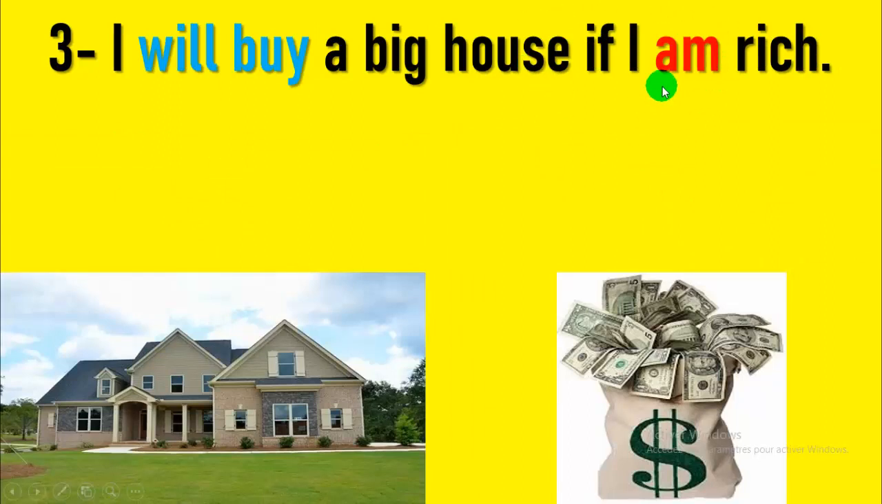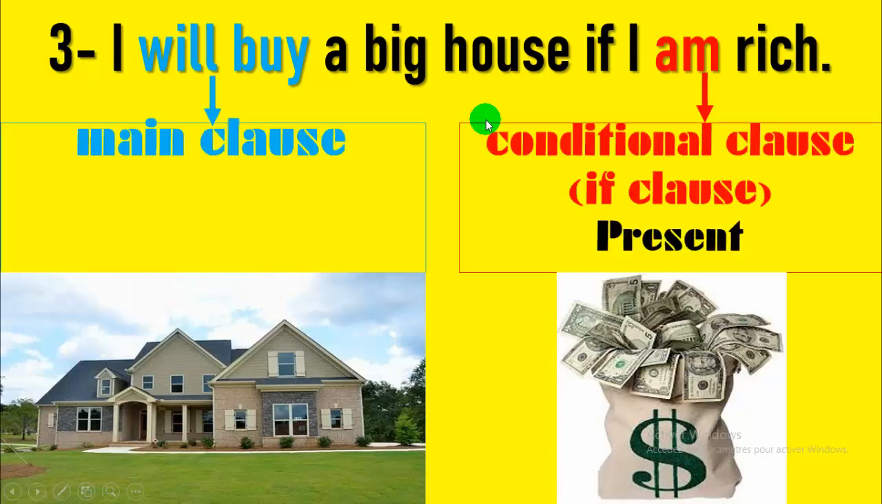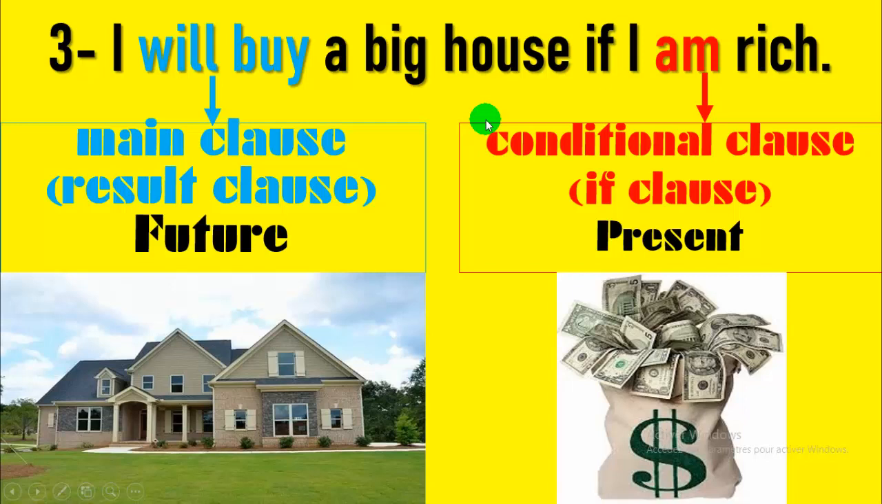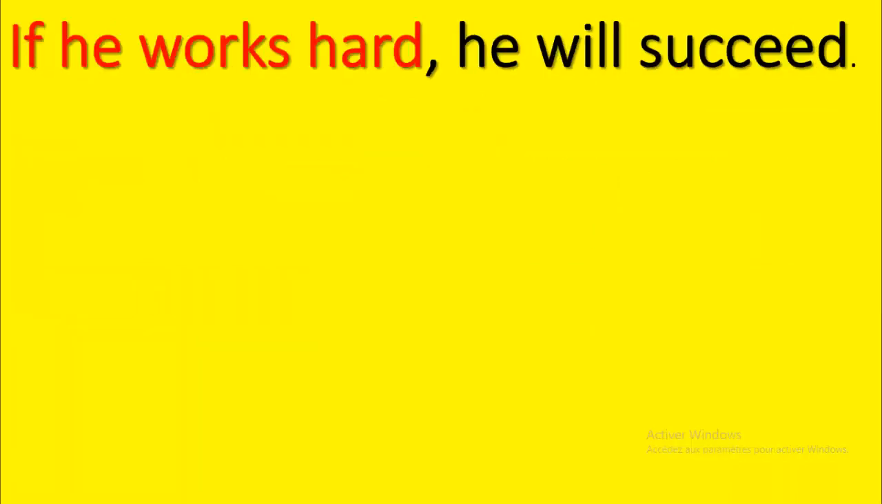I will buy a big house if I am rich. So here, the conditional clause can be at the beginning or at the end of the sentence. La phrase, quand elle commence par la proposition subordonnée, il y a virgule. Mais si la phrase commence par la principale, il n'y a pas de virgule. Et vous le voyez, le verbe de la principale reste au futur et le verbe de la subordonnée reste au présent. I will buy, I am. So, conditional clause and the main clause is the first and conditional clause is the second.